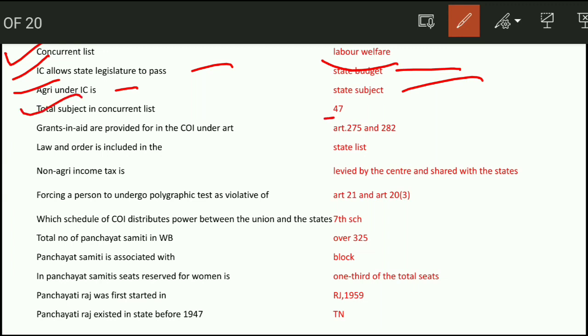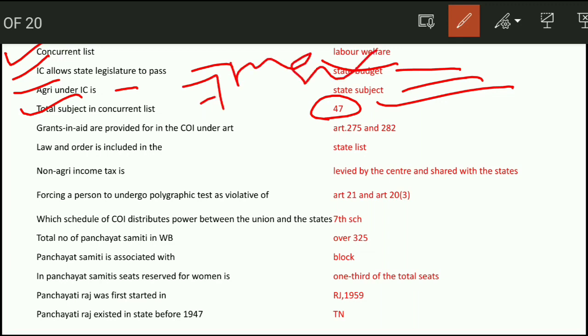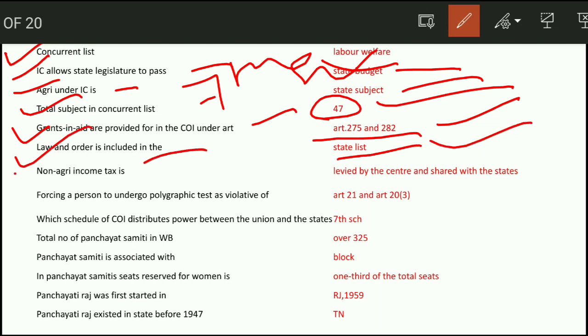Total subjects in the concurrent list, it is 49. So the concurrent list now has 47, and it is under the 7th schedule. Next question, grants-in-aid are provided in the Constitution under Article 275 and Article 282. Next question, law and order is included in the state list. Non-agricultural income tax is levied by the center and shared with the state.